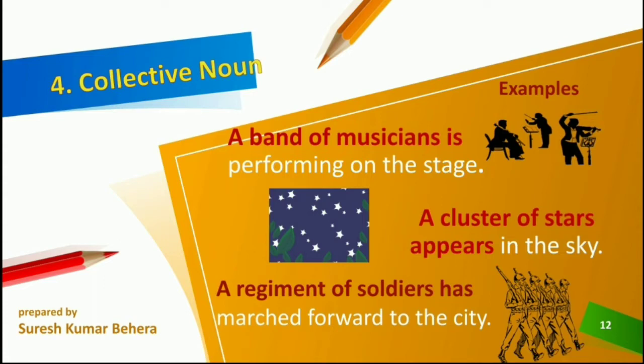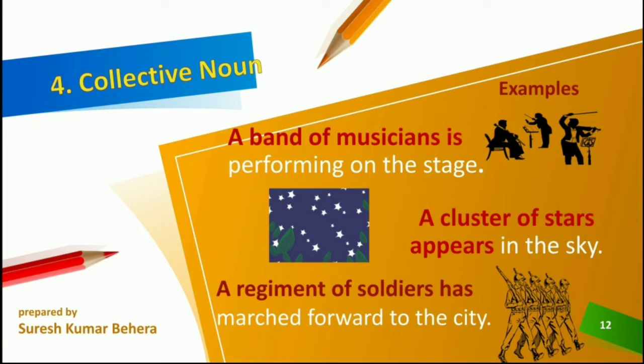So singular subject with a singular verb. A regiment of soldiers has marched forward to the city. A regiment of soldiers refers to one unit. So as it is singular, it also takes a singular verb.